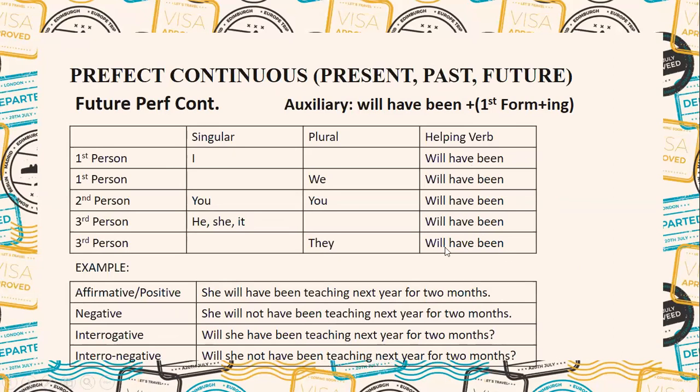This is the future perfect continuous tense. Will have been, the same auxiliary verb we will be using. She will have been teaching next year for 2 months. She will not have been teaching next year for 2 months. Will she have been teaching next year for 2 months? Will she not have been teaching next year for 2 months? Okay, this is the work of the tenses which you have to complete in your notebooks.